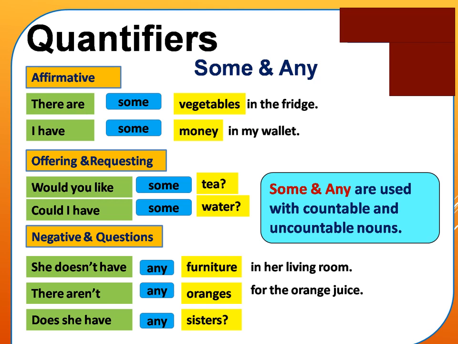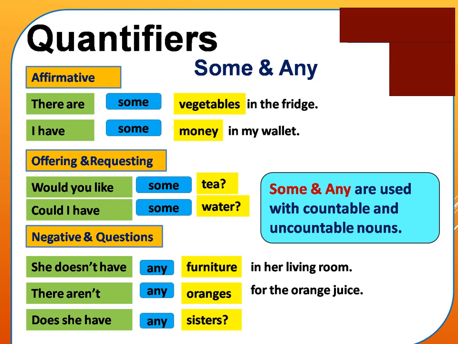When you say negatives, you will add not to the sentence. She does not have any furniture in her living room. So here any is modifying the noun furniture, and therefore any is also telling that she doesn't have any furniture, meaning no furniture. The meaning of the sentence is that there is no furniture in her living room. So any is talking about a quantity, therefore it's a quantifier. It sits before the noun furniture, and therefore it also acts as a determiner.